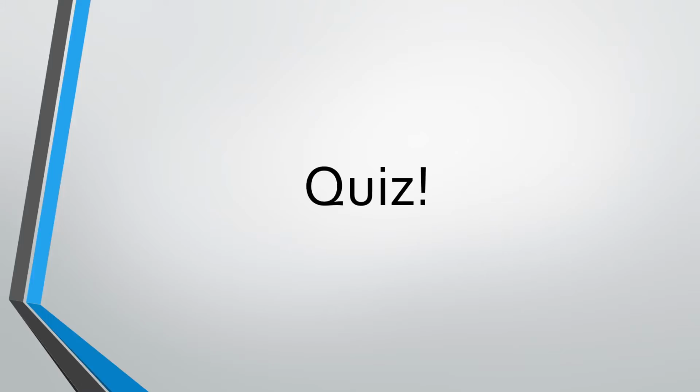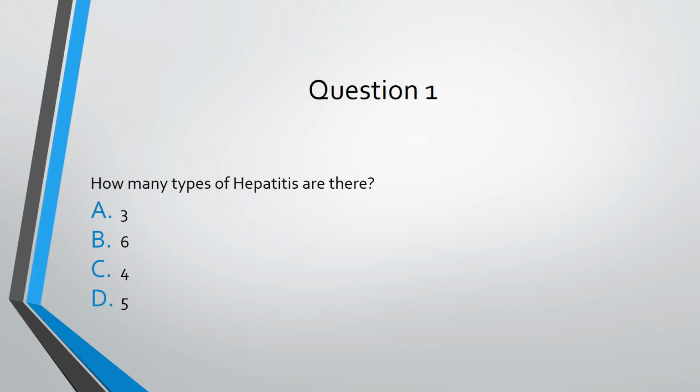Now it's time for a quiz. Question 1. How many types of hepatitis are there? A, 3, B, 6, C, 4, D, 5. The answer is D, 5.